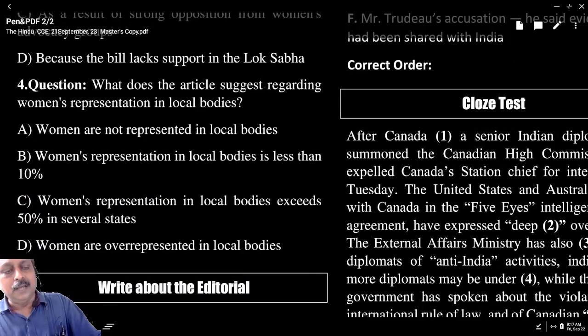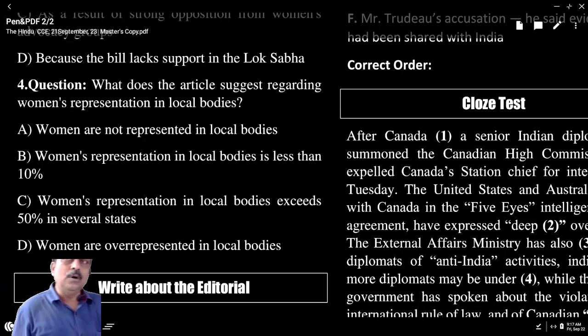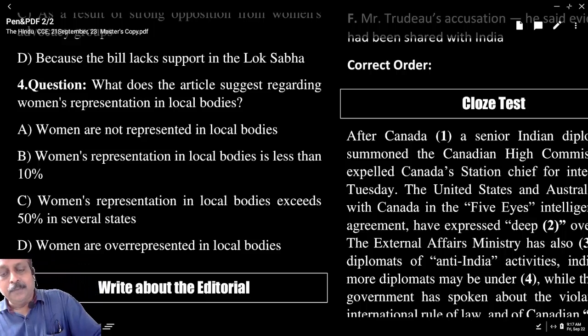What does the article suggest regarding women's representation in local bodies? In the context, local bodies means Panchayati Raj. What is the answer? Their representation is above 50% or below 50%? Above 50%. And which option says that? C is the answer.